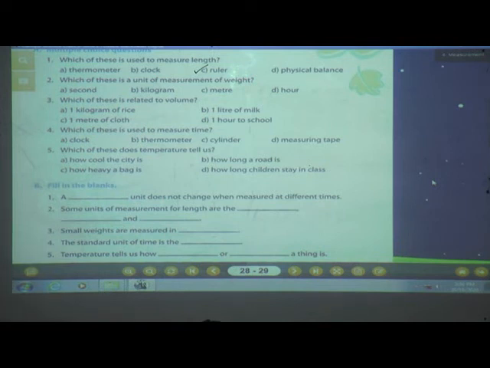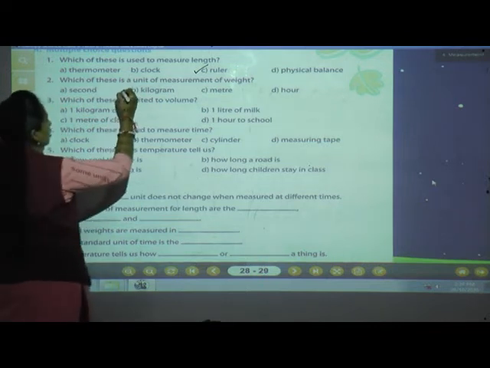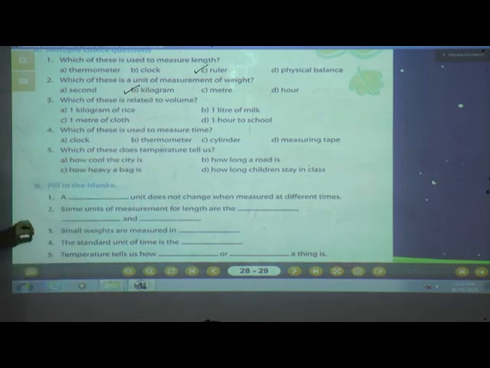Which of these is a unit of measurement of weight? Yes, what do we use to measure the weight? Second, kilogram, meter or hour? See, the standard unit of time is second and the standard unit of weight is kilogram, isn't it? So the B option is correct. Tick the B option. Now see the third question.